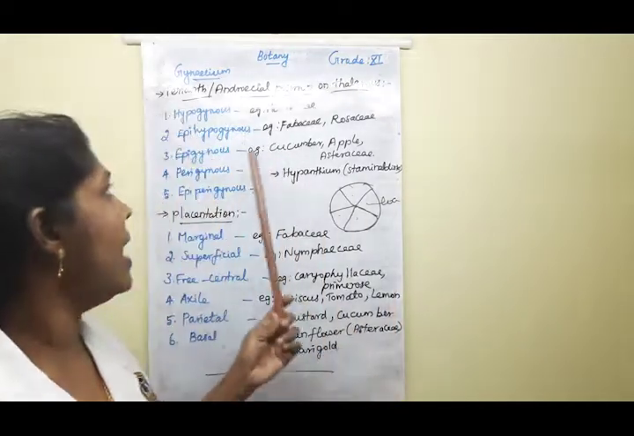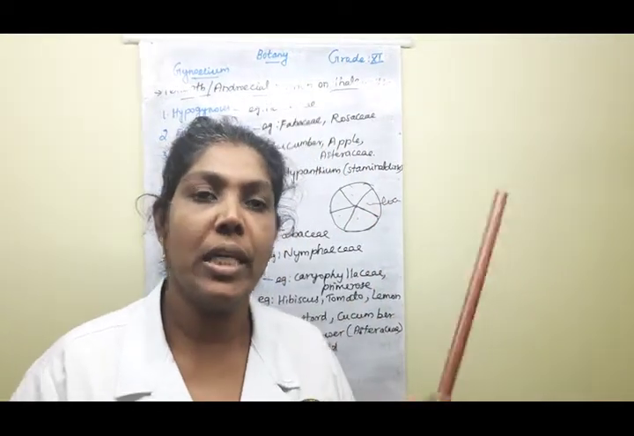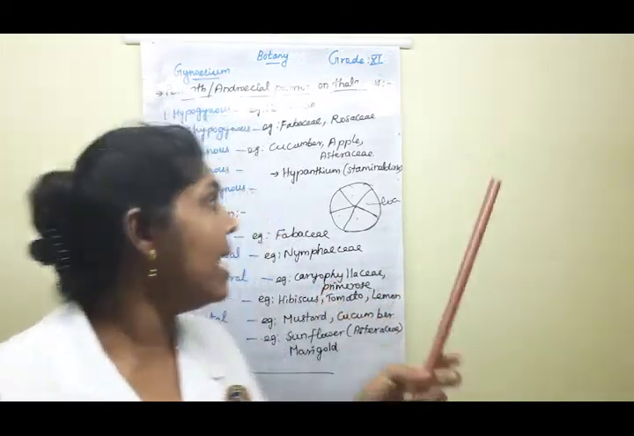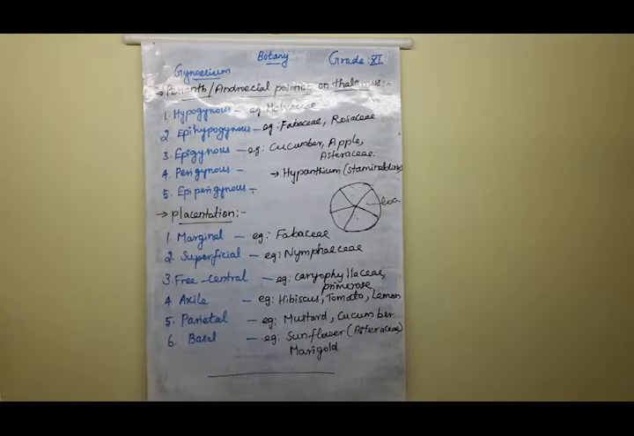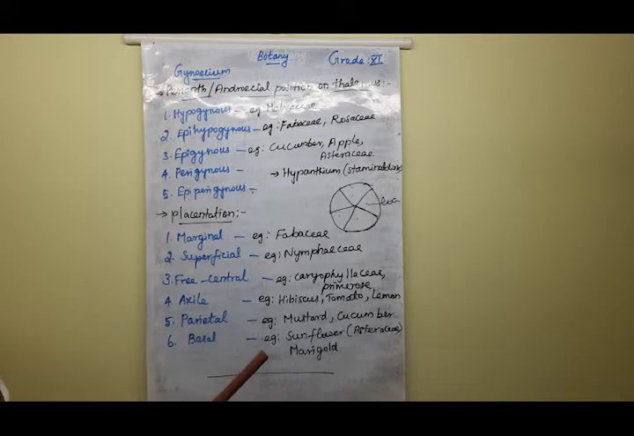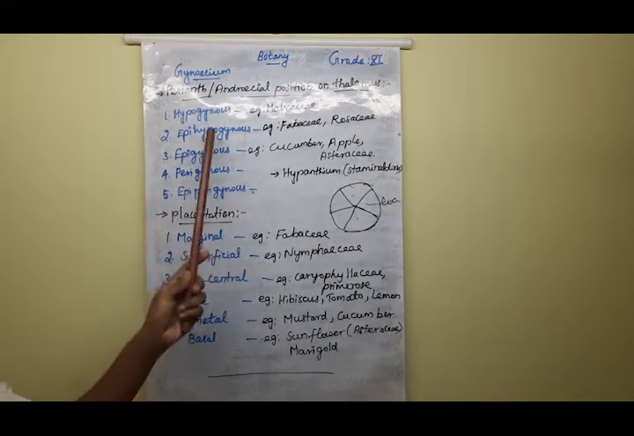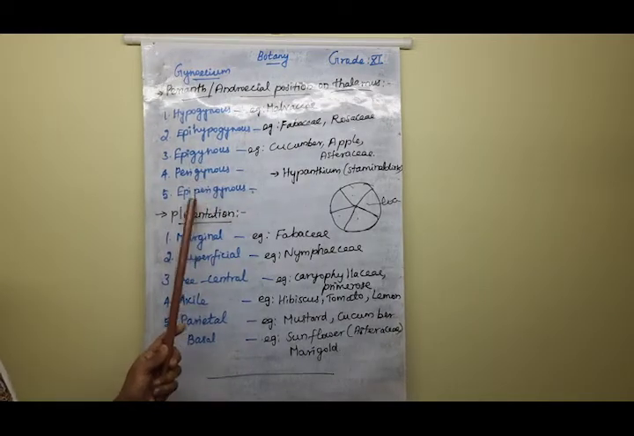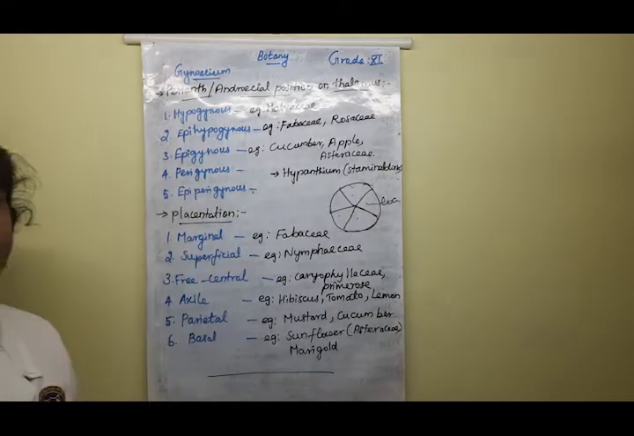Regarding that, we are going to learn five types of flowers: hypogynous, epigynous, periepigynous, and the remaining two types, perigynous and epihypogynous. So there are five types of flowers based on the perianth or androecial position of the thalamus. Once again: hypogynous, epihypogynous, epigynous, perigynous, epiperigynous. Clear, children? Say yes or no? Yes. Then learn them one by one.